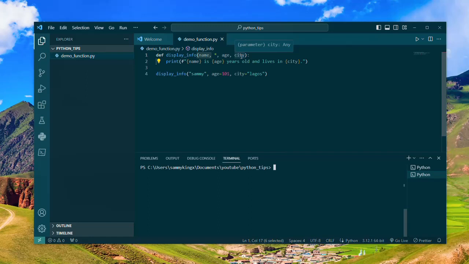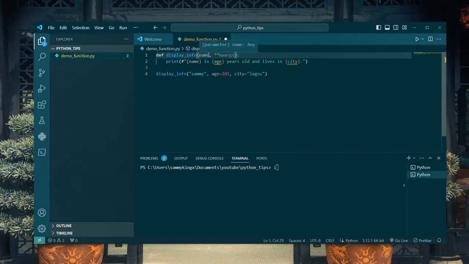It is different from the concept of kwargs. In kwargs, we are specifying that this is compulsory, which is the name. However, these remaining ones are keyword arguments, and it can be any number. They are different.